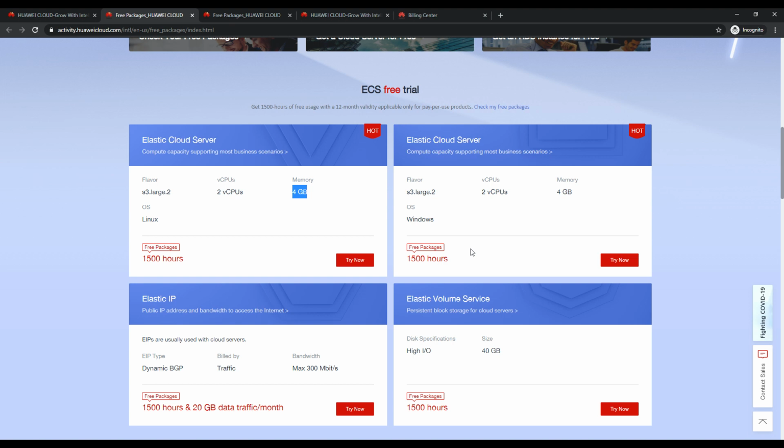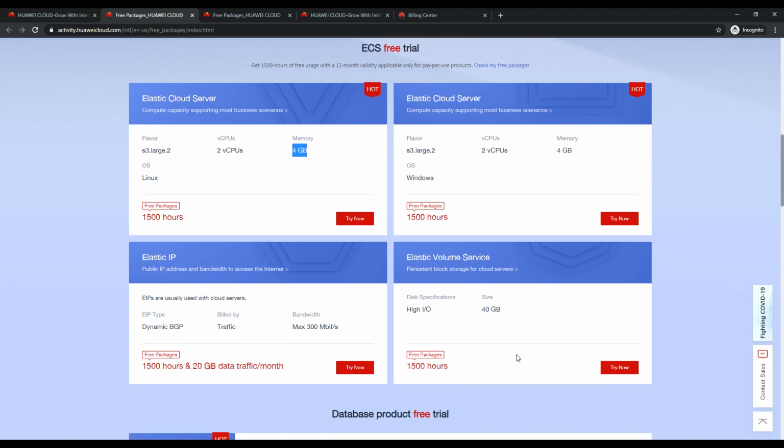Or if you really want to enjoy the 1500 hours for Windows server, remember that for maybe the next 30 GB or 40 GB you need to pay. So this is the small thing.